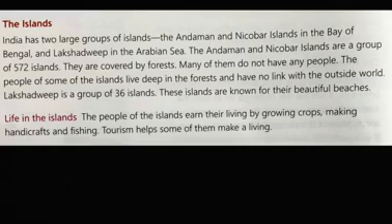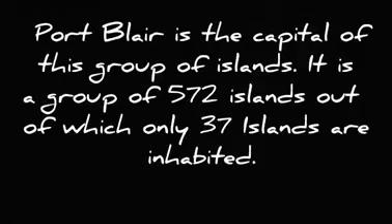The people of some of the islands live deep in the forest and have no link with the outside world. Port Blair is the capital of this group of islands. It is a group of 572 islands, out of which only 37 islands are inhabited.